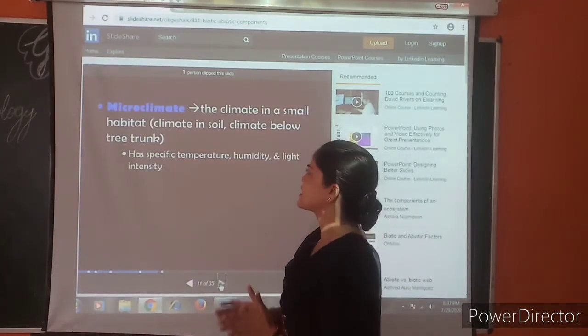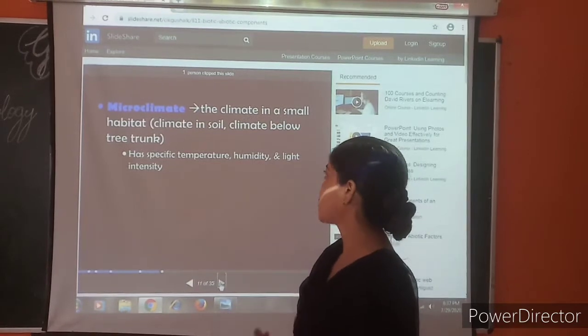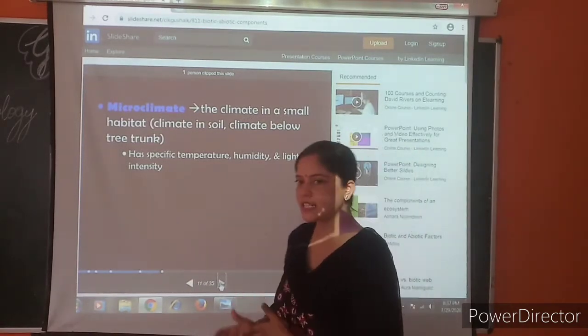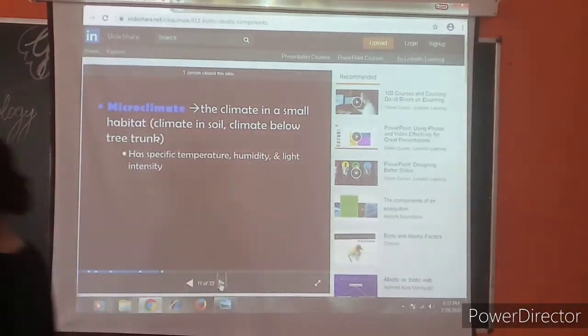Microclimate: the climate in a small habitat. Climate in the soil or below a tree trunk has specific temperature, humidity, and light intensity.